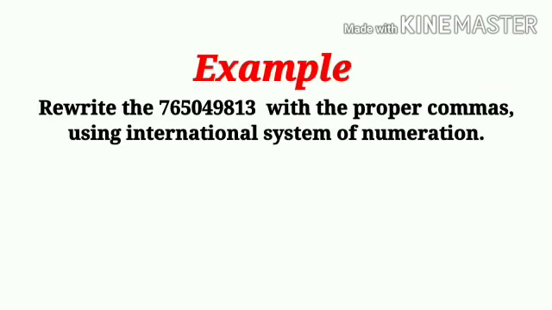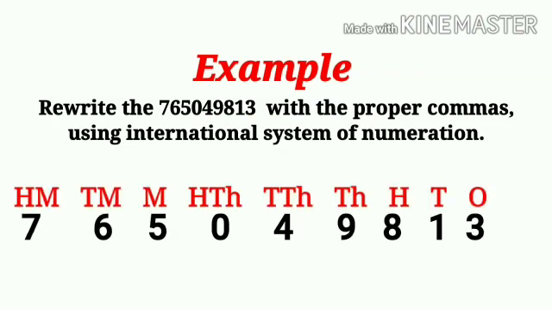Now by this example, I will tell you how to apply the commas in the international system of numeration. So start counting with me. Ones, tens, 100. Here our first period is completed. So we apply the first comma here. Then 1000, 10,000, 100,000. There our second period is completed. So we apply the second comma.